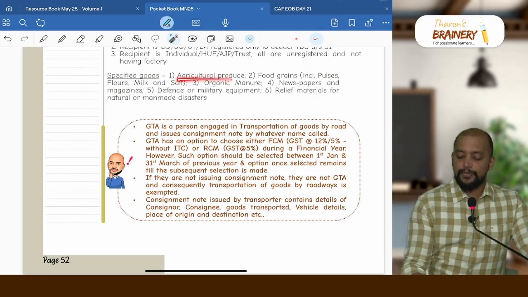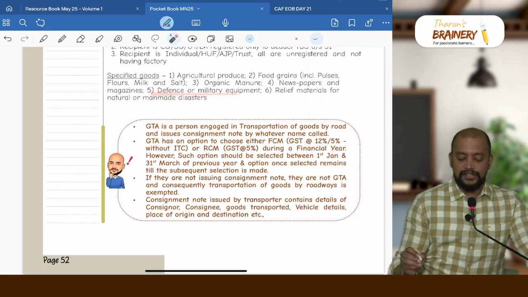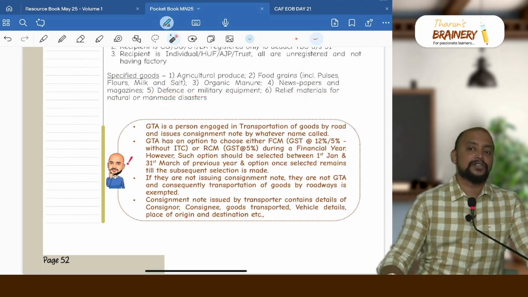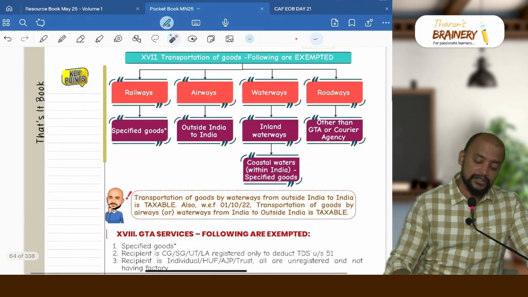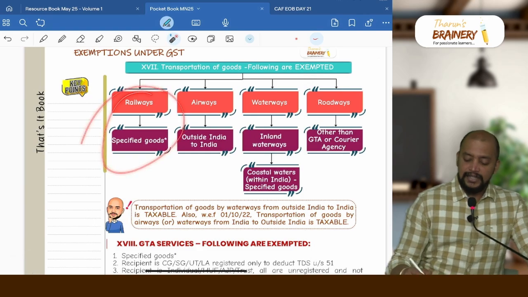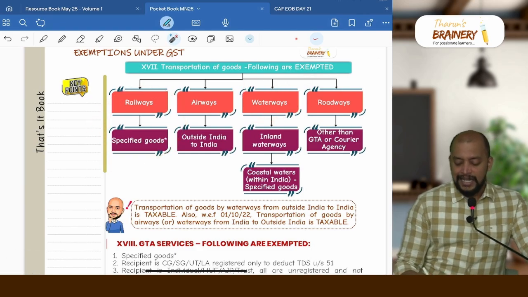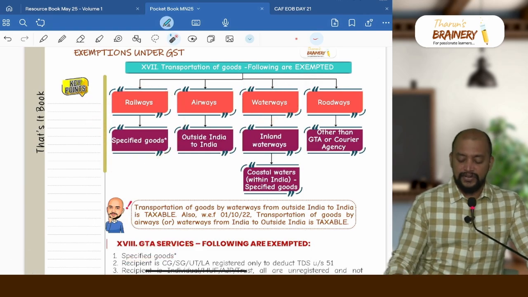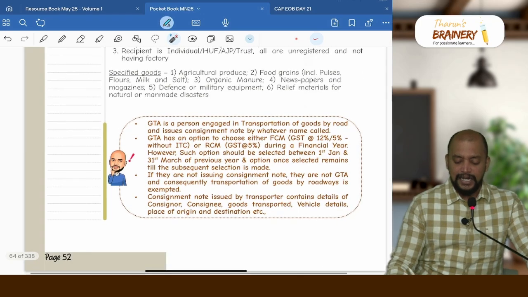Okay, agricultural produce, food grains, organic manure, newspapers and magazines, defense or military equipment, relief material for natural or man-made disasters. Three places. What are the three places? Railways, then waterways, coastal waters, and GTA. In these cases it will be exempted. In other cases it will be taxable.